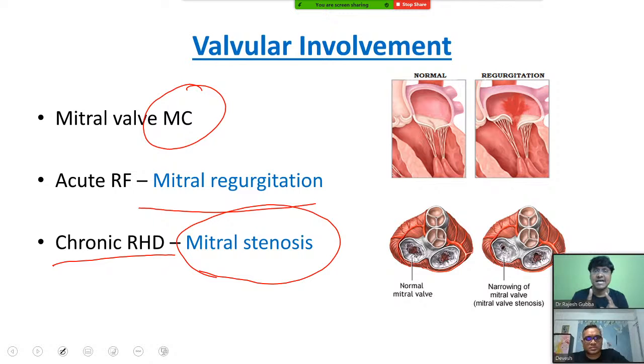But if the question is asked, overall, what is the most common valvular pathology? Then the answer should be mitral stenosis. Right? Answer should be mitral stenosis. Okay? So this is about your valve involvement. Which is the most common affected valve? That is your mitral valve.